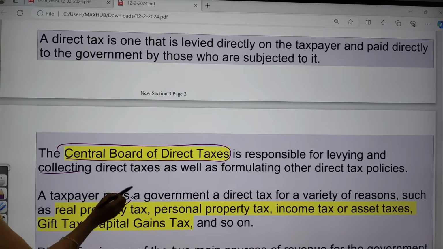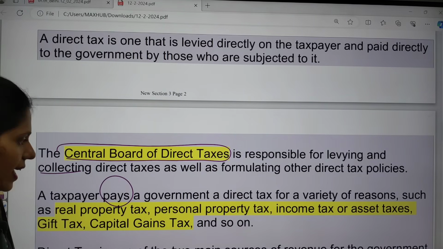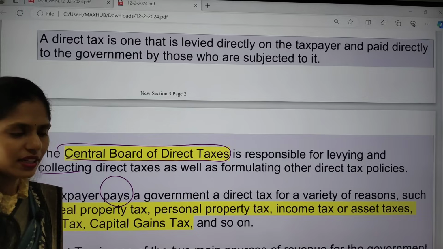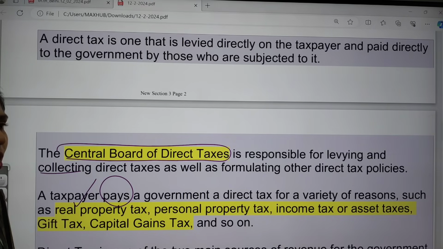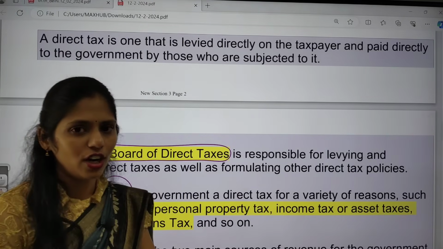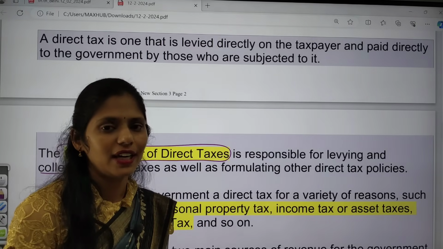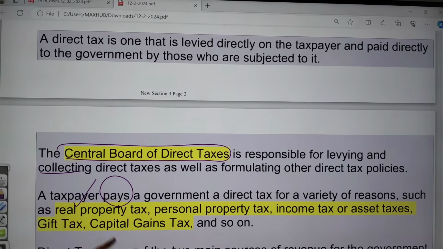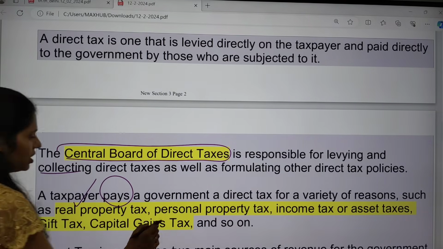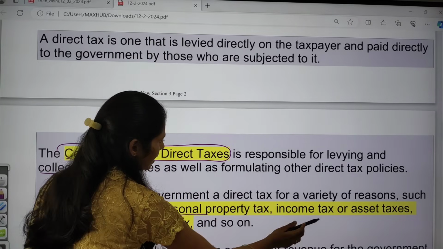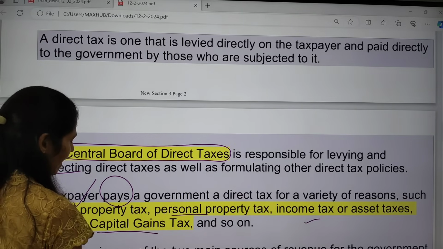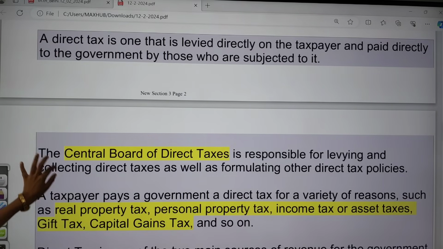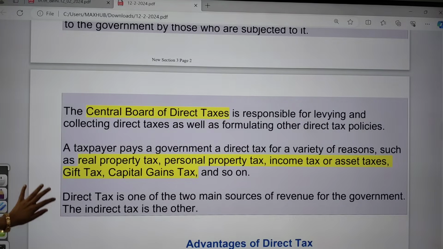And the taxpayer will be paying the government direct tax for a variety of reasons. For example, on their property. Every year, if you have a home, you will be paying property tax. Okay, so that is also one example of direct tax. And there are also personal property tax, income tax or asset tax, gift tax, capital gains tax, etc. So they are some examples of direct tax.